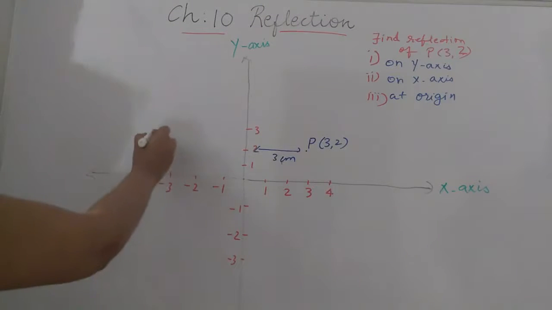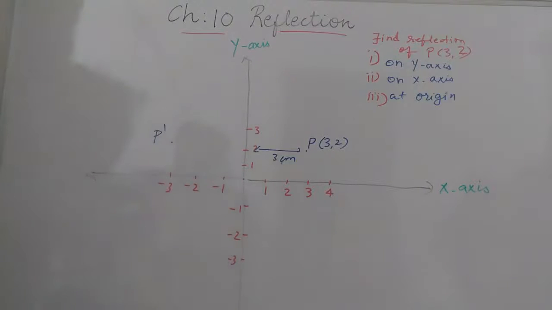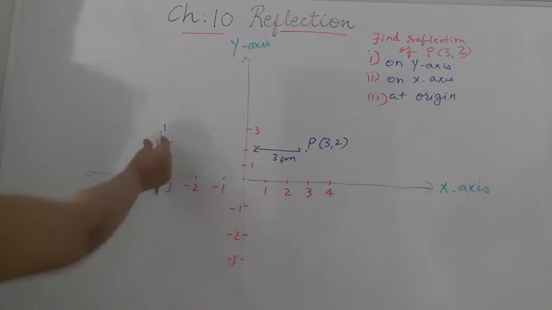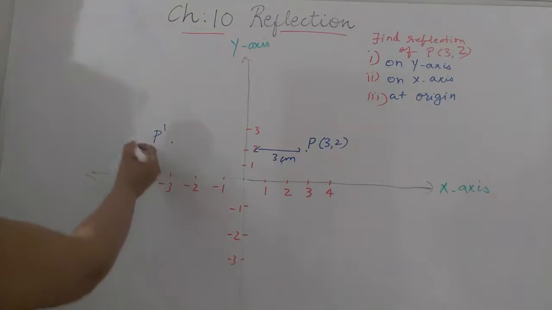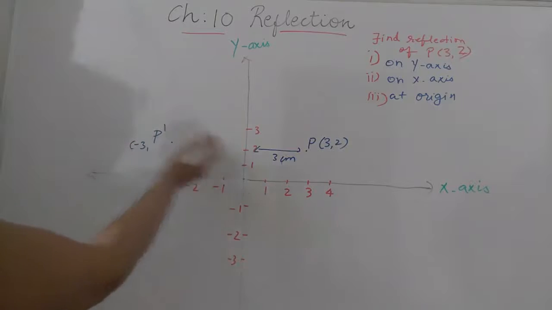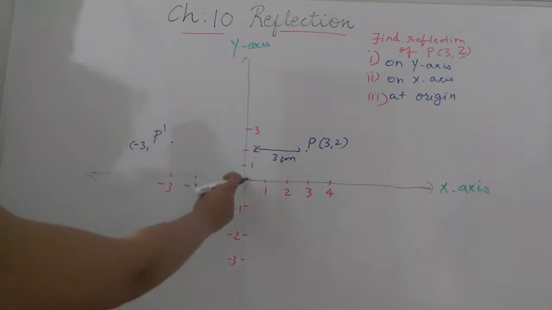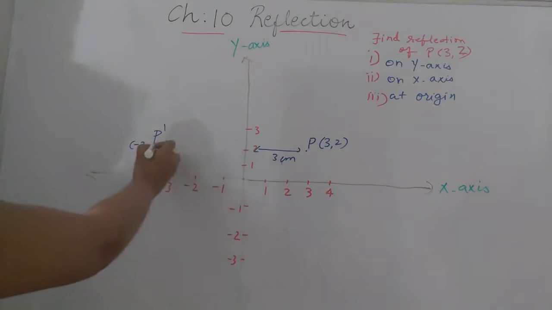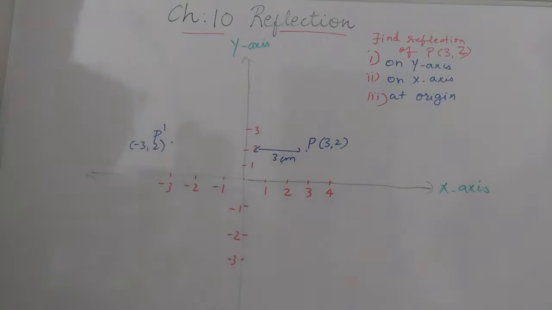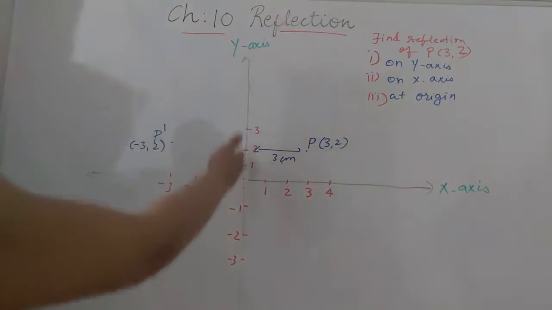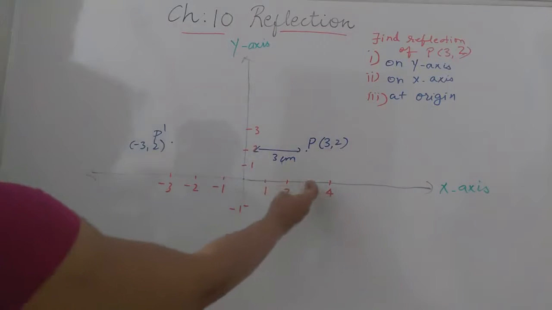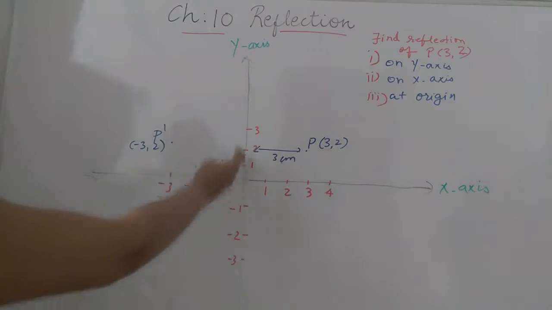If we denote it as P dash, you can see the reflection point coordinates are -3, because it is on the other side, and the 2 will not change, it will remain the same. Why? Because it is under the y-axis, so the distance changing is from here to here, not this distance.